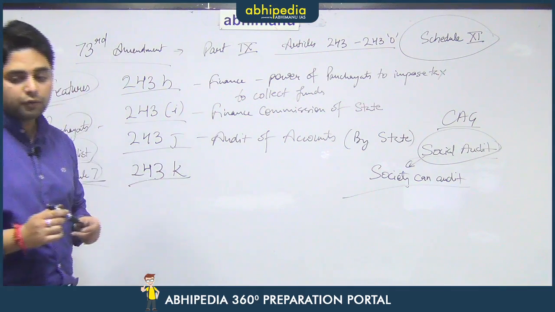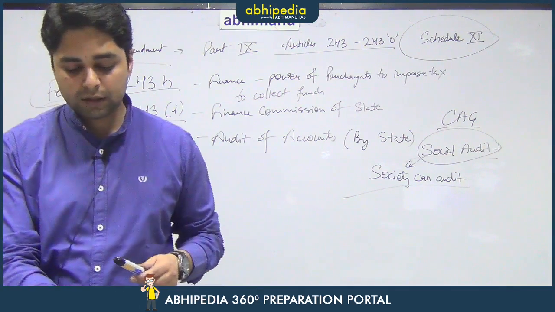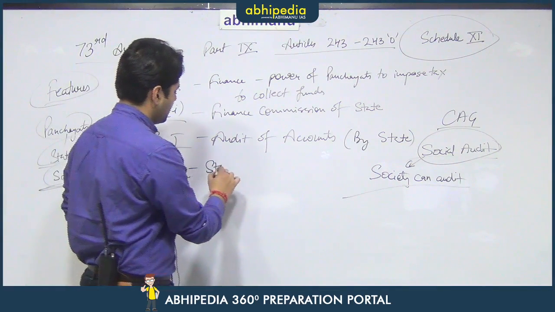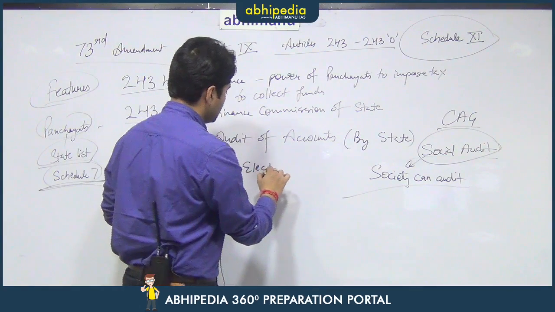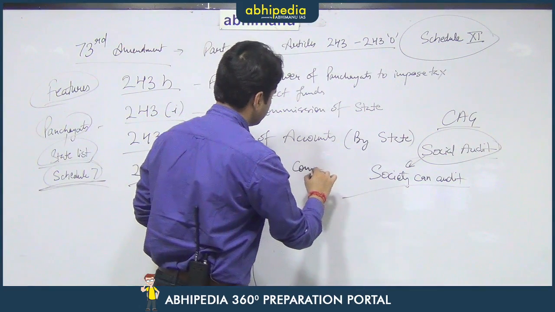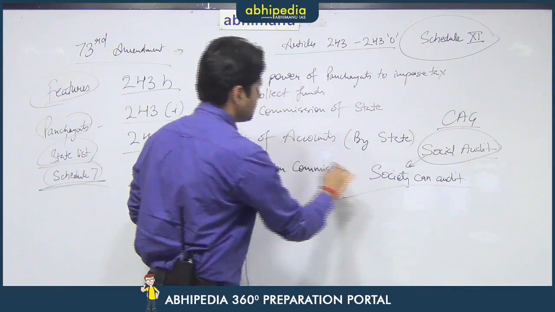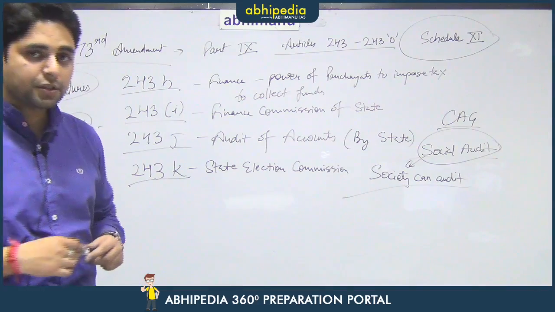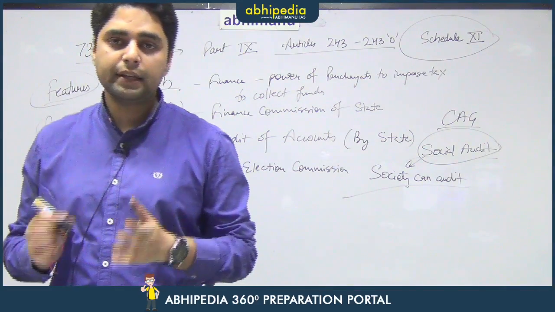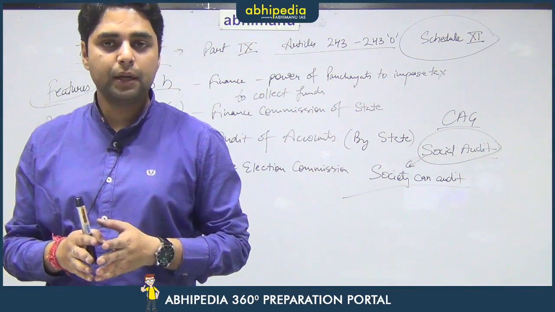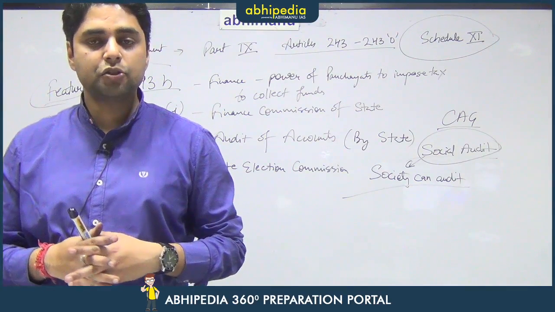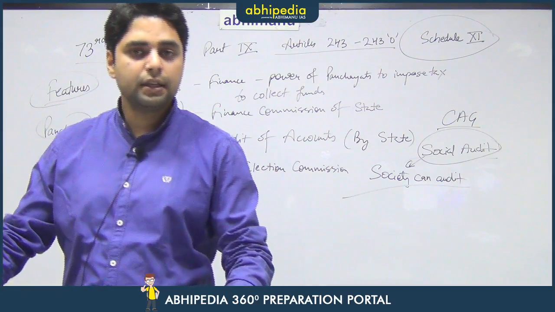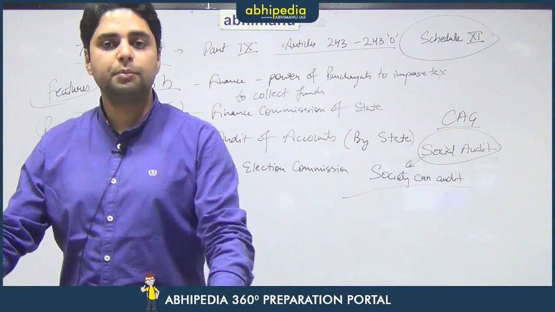Under Article 243K of the Constitution, there is a provision for the State Election Commission. Again, a very important body. There is an Election Commission of India which conducts 6 types of elections: for both the houses of parliament, for both the houses of state legislature, and for the offices of the President and Vice President of India.